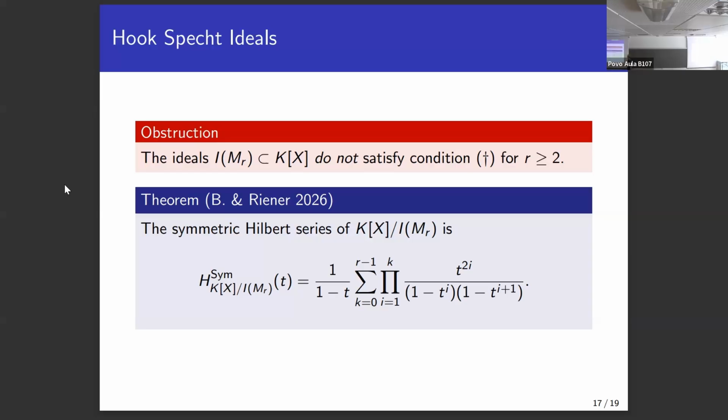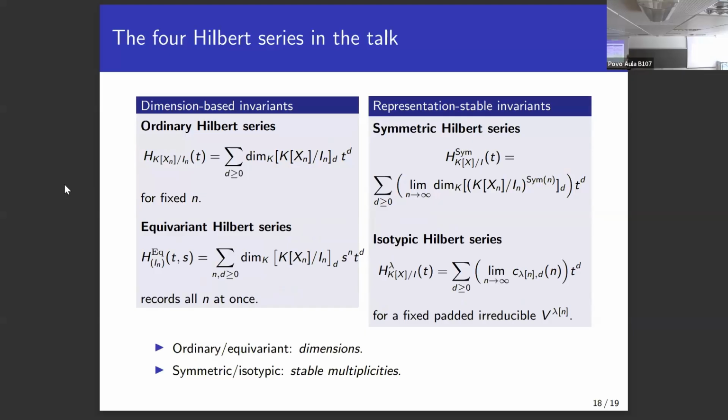Okay. And now a quick recap: what did we see today, and then I'll come to my conclusion. We've seen the ordinary Hilbert series, which only works for fixed n. Then Nagel and Römer developed the equivariant Hilbert series, which is a bivariate Hilbert series, capturing all the graded pieces at once for all truncations n. But it's a bivariate series. It only captures the general frame. And Colin and I looked at the stable multiplicities of the representation. Here we had the simple case of the symmetric Hilbert series, keeping track of the invariant part, and then more generally, for each irreducible representation, keeping track of the stable multiplicities or the limit multiplicities.